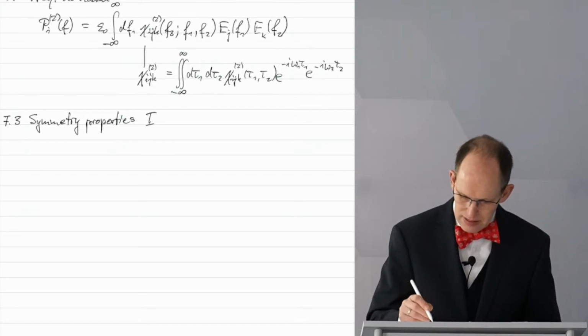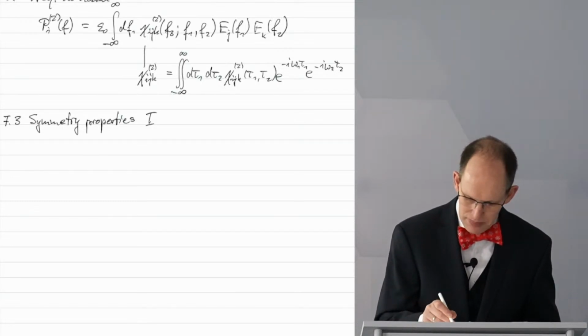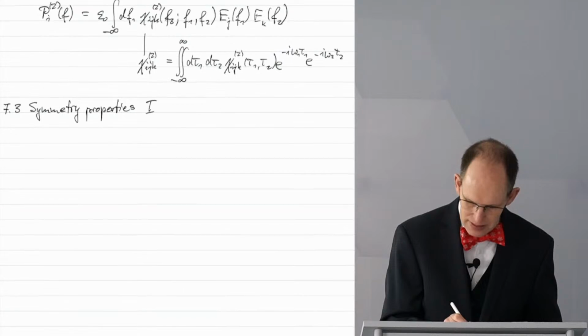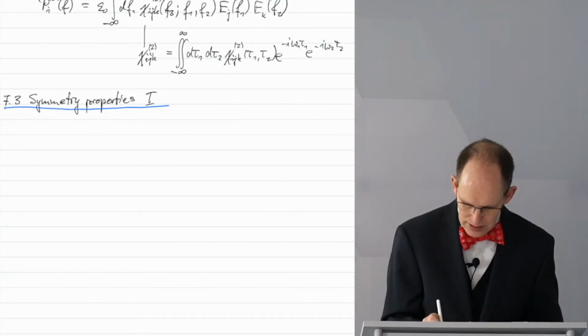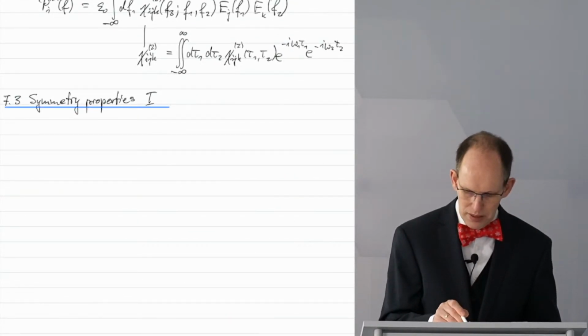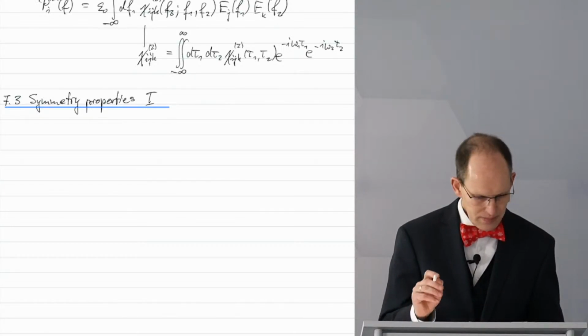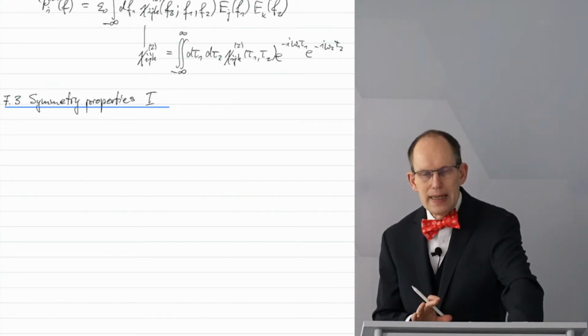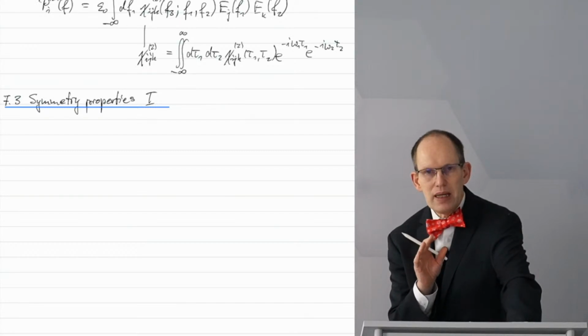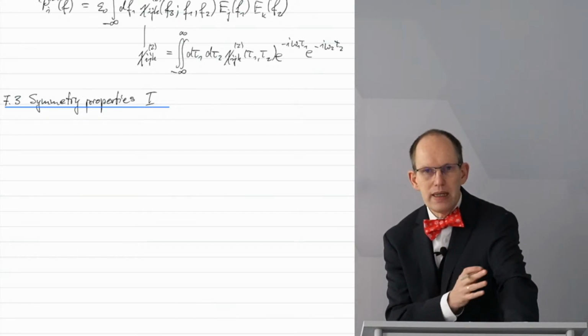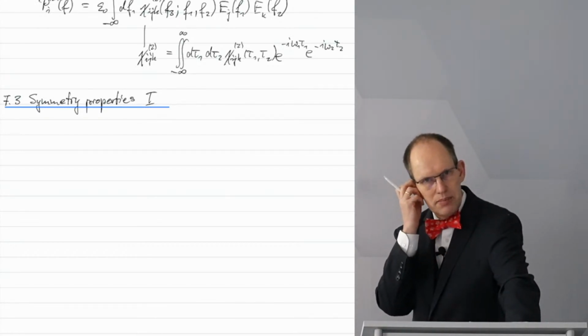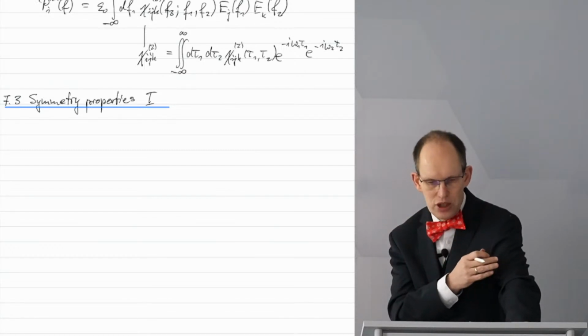And there will be a second chapter on that, therefore I call this symmetry properties 1. The first one is the so-called intrinsic permutation symmetry.